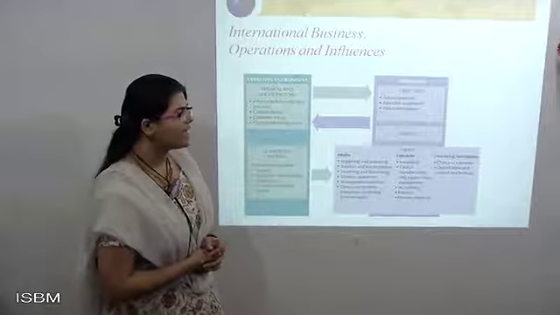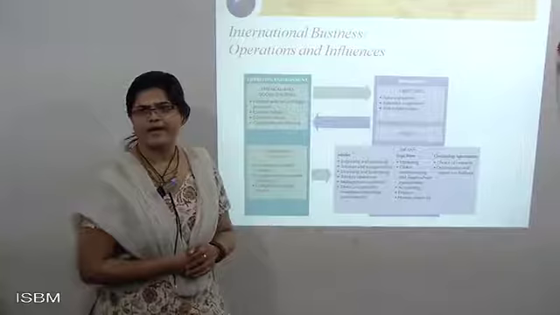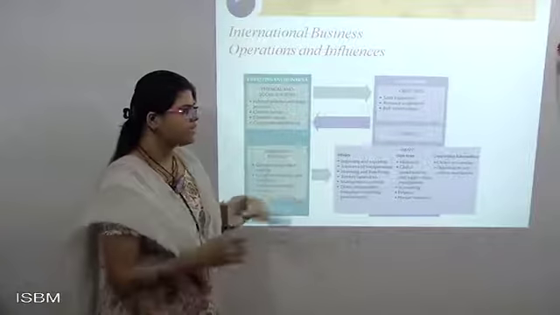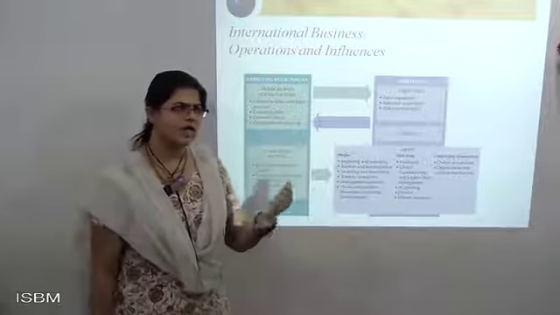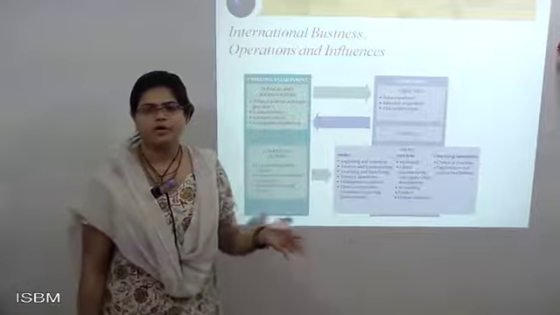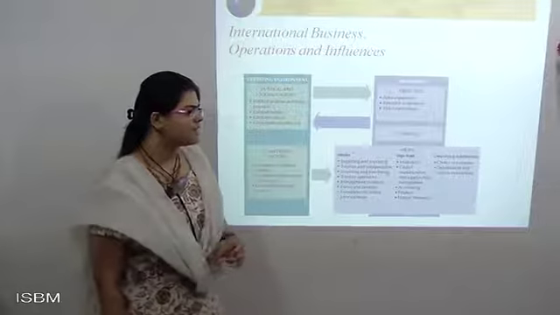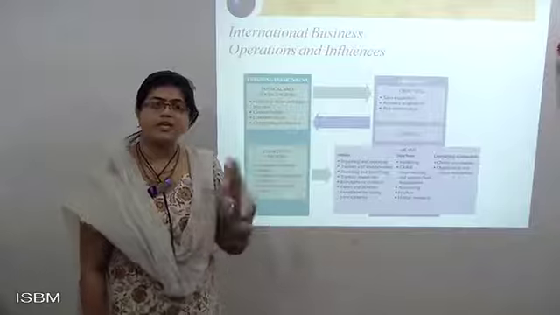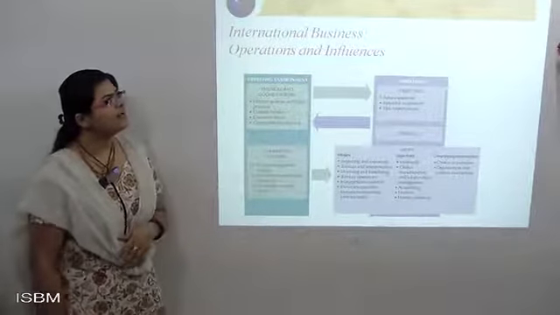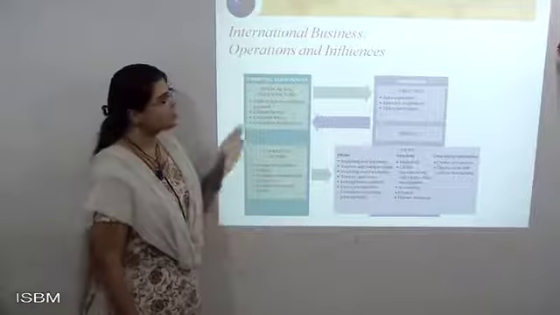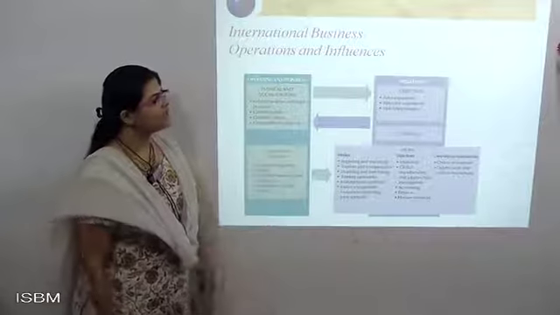Next, overlying alternatives, where there is a choice of countries and organizing control mechanisms. If the alternative is not working, you choose another country. If it has not been distributed from here, let us distribute to some other country. And organization and control mechanisms, where it can be controlled properly and secured more. This is called IB operational influences, where the influence works in two ways.